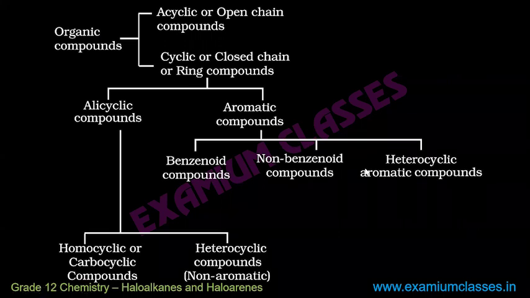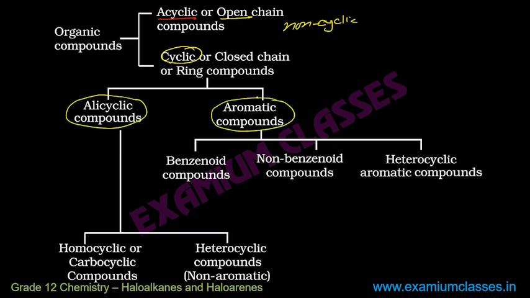Organic compounds are first divided into acyclic, which means non-cyclic, which means open chain, or cyclic. In acyclic we don't have much categorization, but in cyclic we have two further categories: alicyclic or aromatic. For aromatic, there are three specific conditions the compounds must meet. We will talk about those three conditions for aromaticity later.